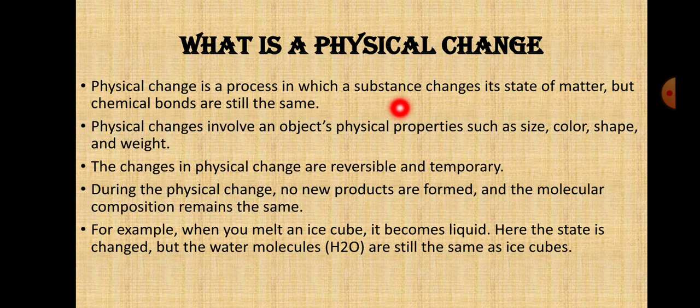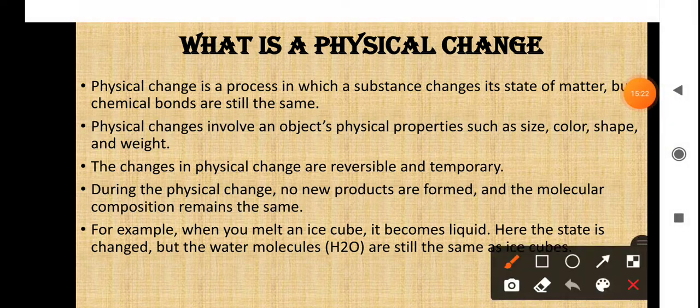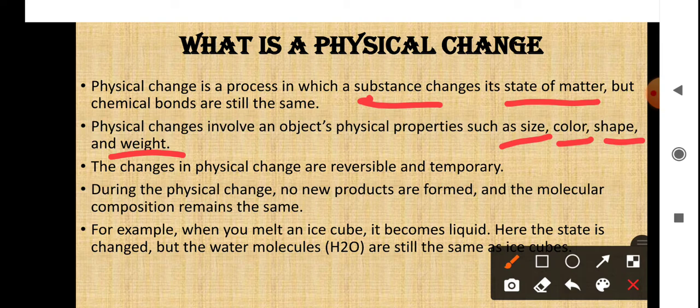Now, opposite to that are physical changes, as we discussed. Only the shape changes. They'll go from one shape to another shape. That's it. A substance changes its state of matter, but chemical bonds will never get disturbed, right? Now, physical changes involve an object's physical properties like size, color, shape, and weight. Only these things will change in physical changes, and they are reversible.